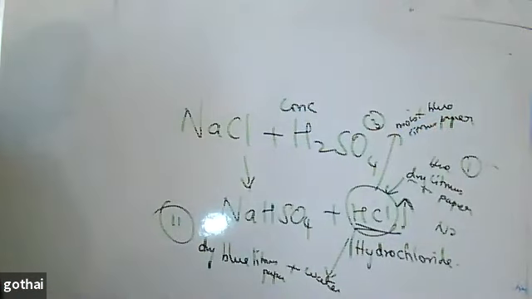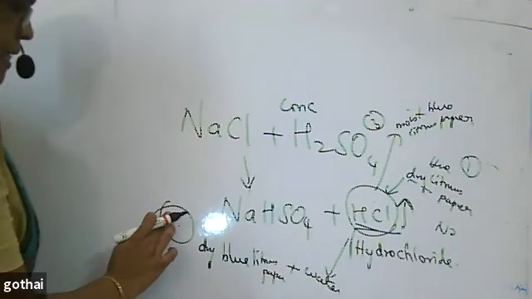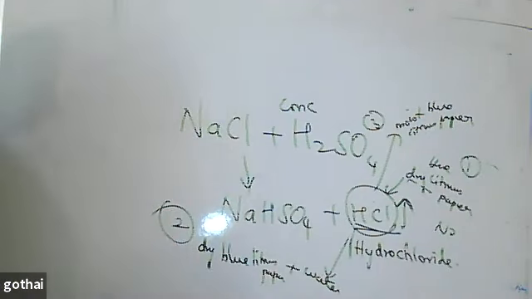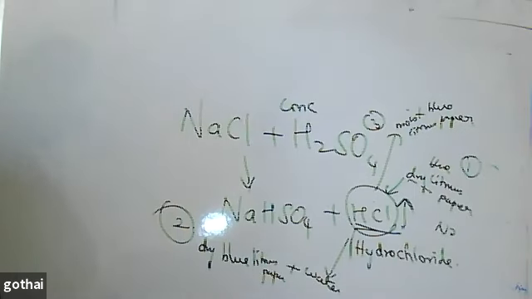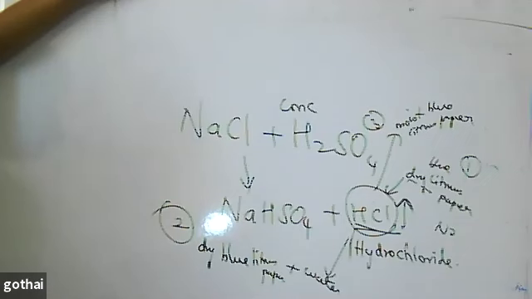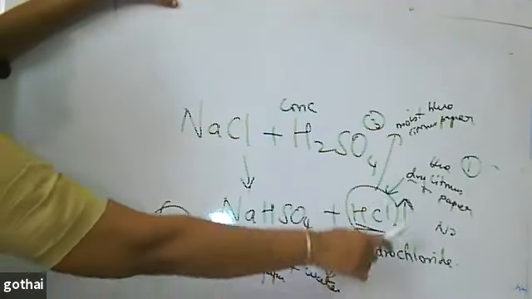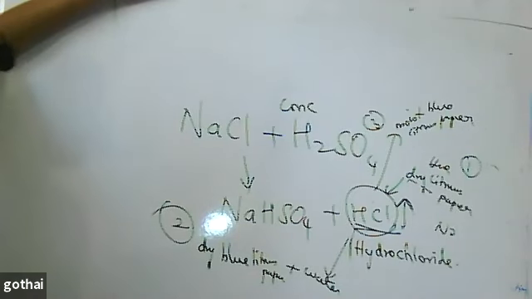So 3 options. In which of the options do I see the color change? Hamsani? Ma'am, it will change in the second option. Only second? Third also. Second and third, not in first. Why? HCl is also dry. Litmus paper also dry. Dry means they do not react. You do not observe the color change.